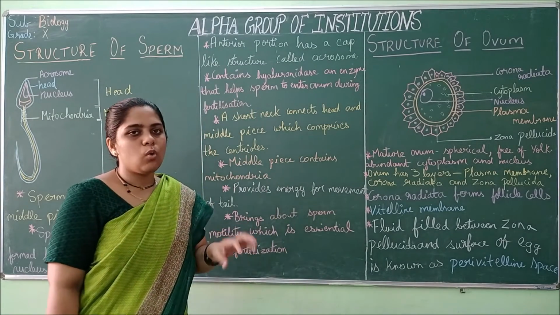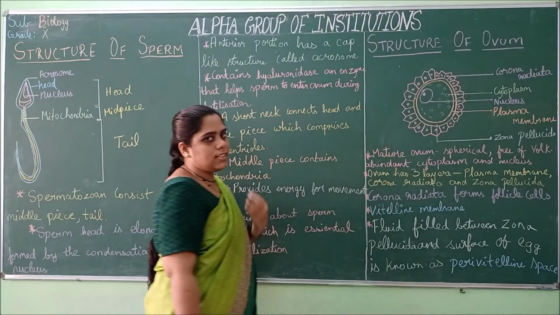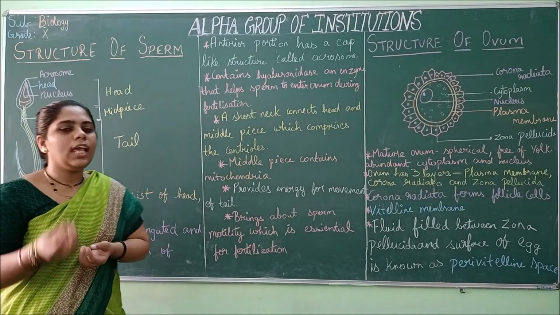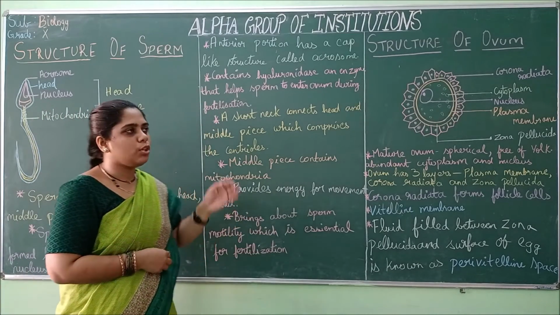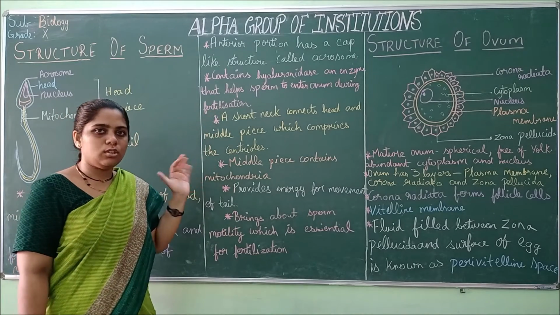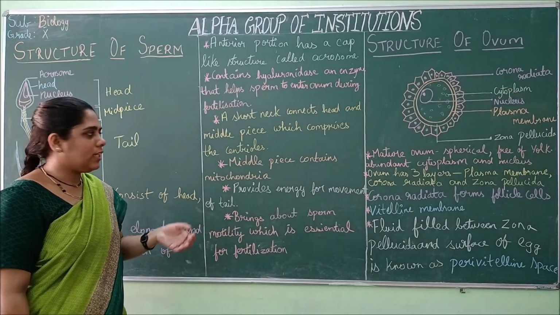So during fusion, what happens? This hyaluronidase, an enzyme, will help the sperm to enter into the ovum during fertilization. So during fusion, it helps the sperm to enter.